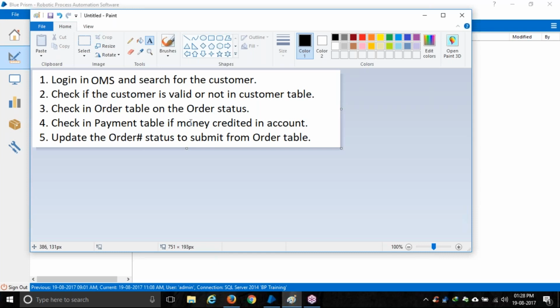What if I create a robot? The robot will log in by itself into this order management system, check the data, log in to that table, check the customer status, see if the payment is made or not, and then automatically run a SQL query to update the order status. After that, it sends a mail to the customer itself.